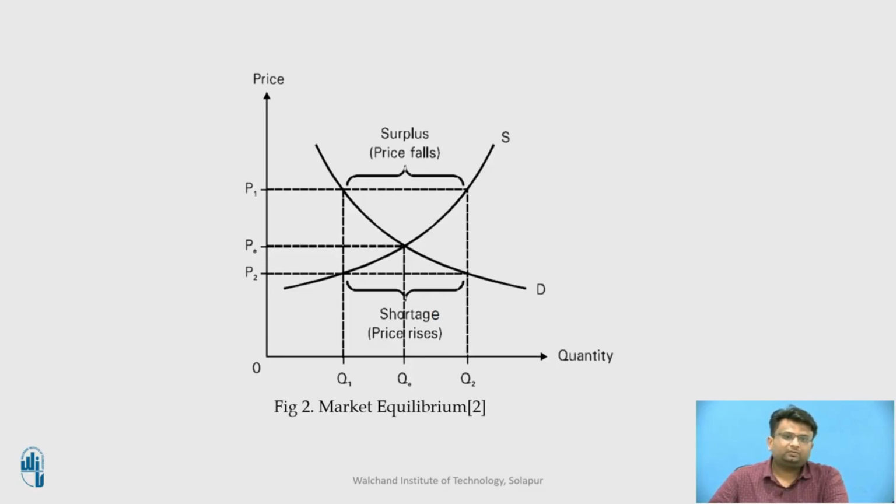This shortage tends to put upward pressure on the price and the market price is expected to rise. There is only one price at which the quantity supplied and the quantity demanded are equal. There is no surplus or shortage, no rise or fall in the price, which is called OP, and thus this is referred to as the equilibrium position.